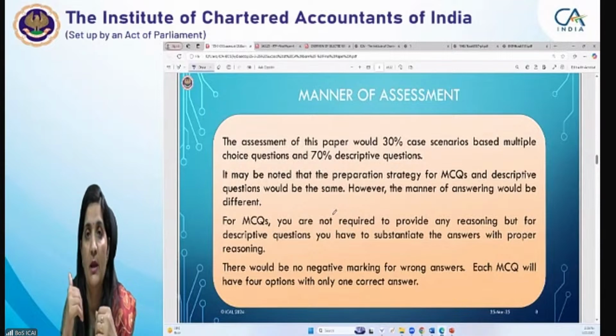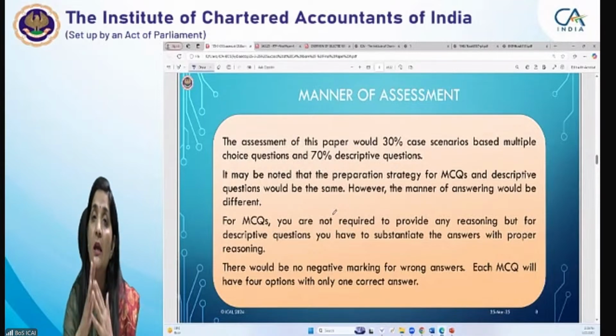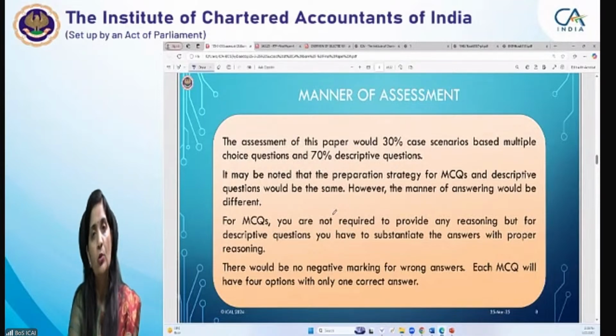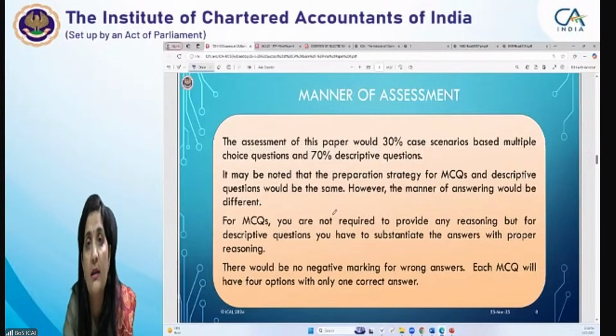What is the reason behind it? The reason is that you are not able to present your answers the way they are required to be presented. For descriptive questions specifically, you are required to substantiate your computations, your conclusions, or your analysis part with the relevant provisions of the law.